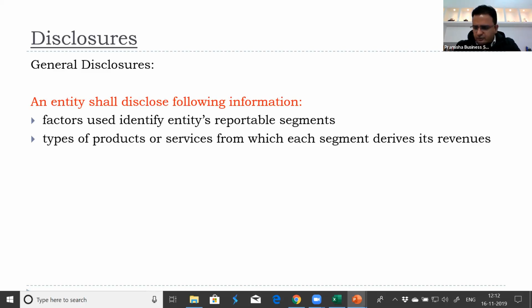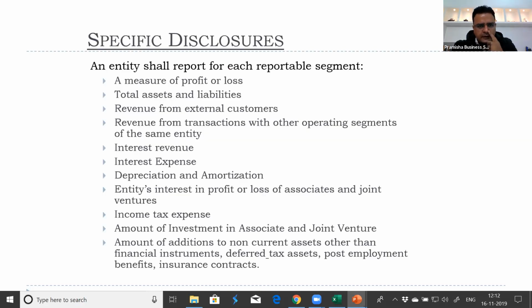An entity shall disclose the following information: factors used to identify the entity's reportable segments, and types of products or services from which the entity derives its major revenue. The entity shall report a measure of P&L, assets and liabilities, and revenue, because that is the basis for calculating the quantitative thresholds. Revenue from external customers, because that is the basis for the 75% threshold. Revenue from transactions with other operating segments in the same entity, to see any related party relationships, interest revenue, interest expense, depreciation, amortization, the entity's share of profit or loss of associates or joint ventures, and income tax expense.